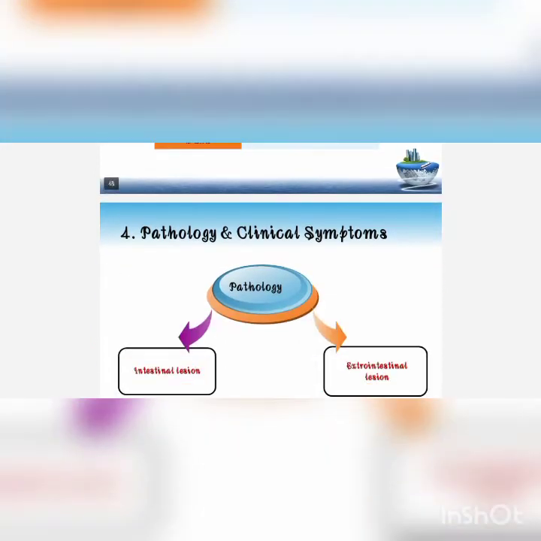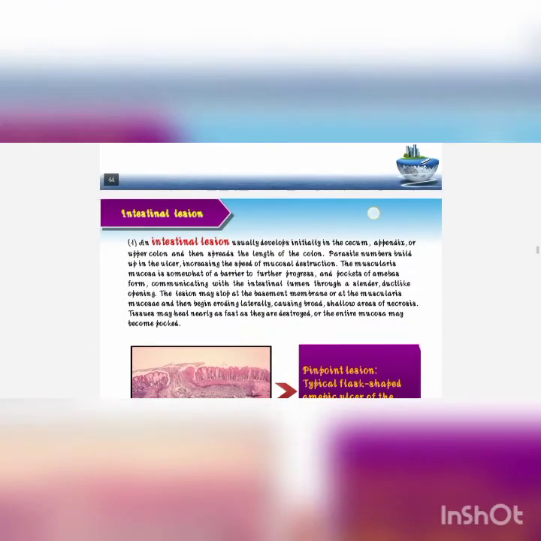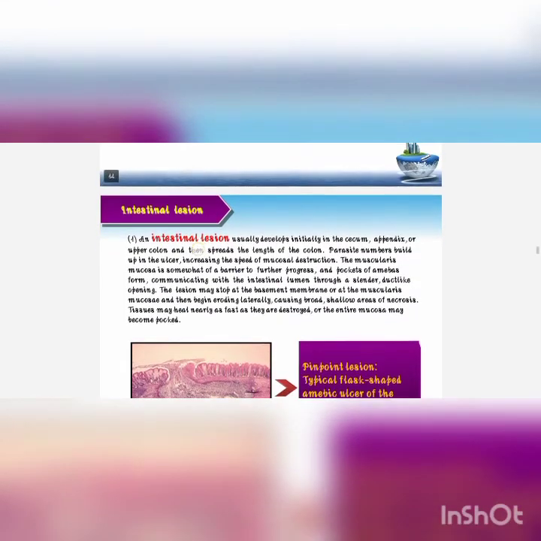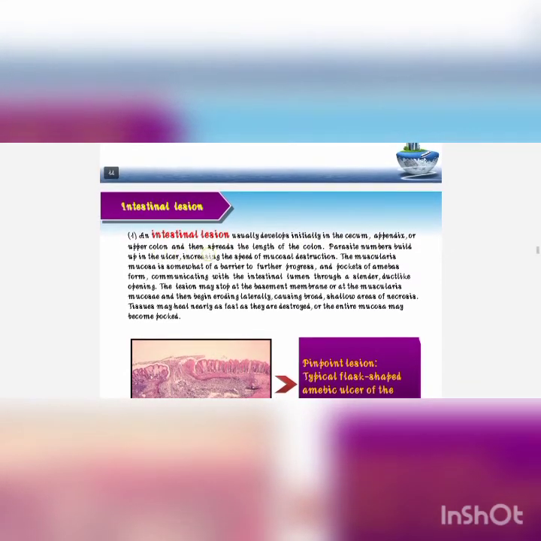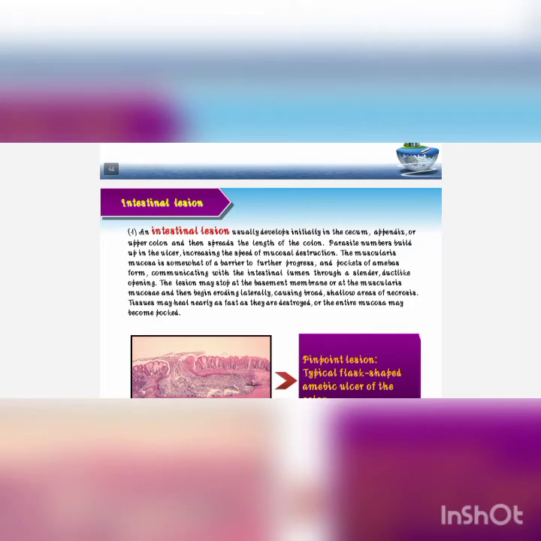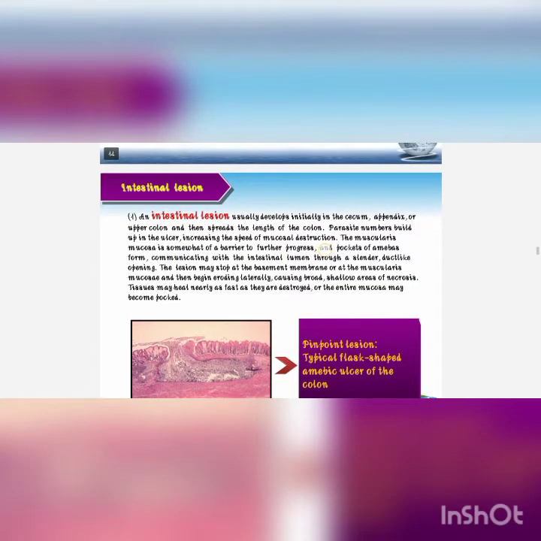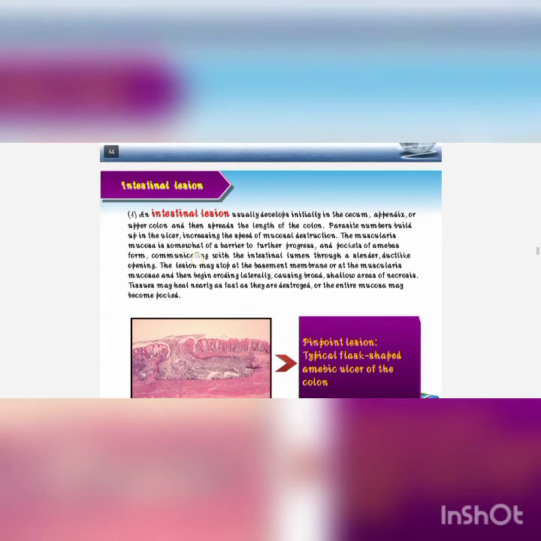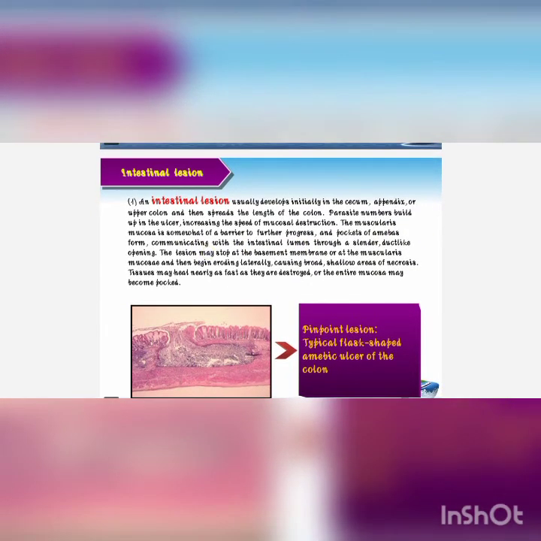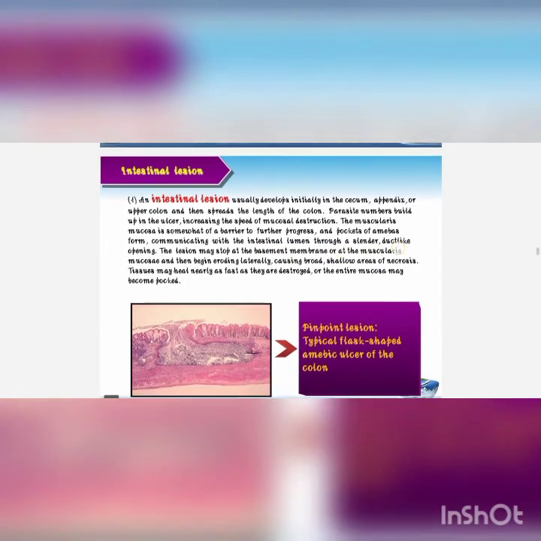And next, the parasite in the intestine causing acute dysentery. So what happens in the intestine? An intestinal lesion usually develops inside the cecum, appendix, or upper colon, and then spreads the length of the colon. Parasite numbers build up in the ulcer, increasing the speed of mucosal destruction. The muscularis mucosa is somewhat of a barrier to further progress, and pockets of amoebas form, communicating with the intestinal lumen through a slender duct-like opening.